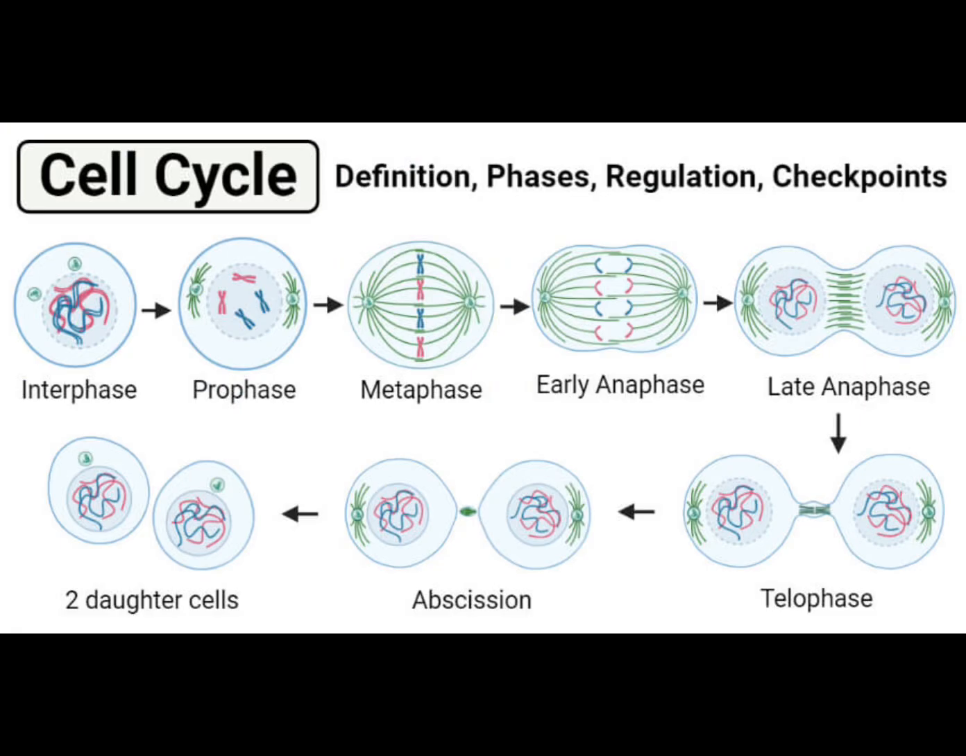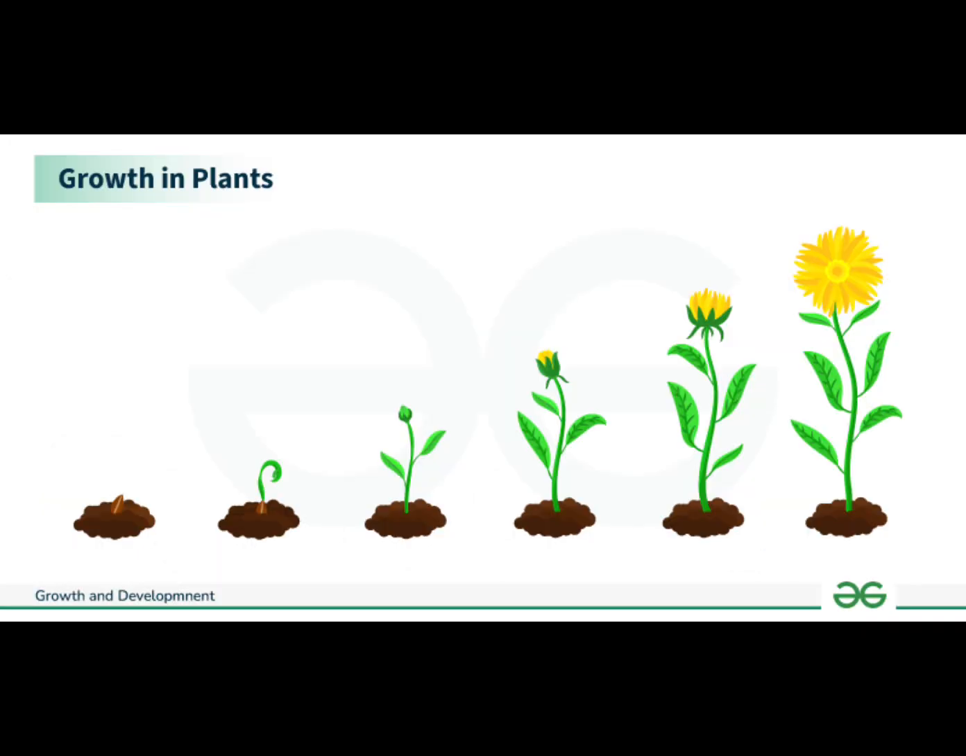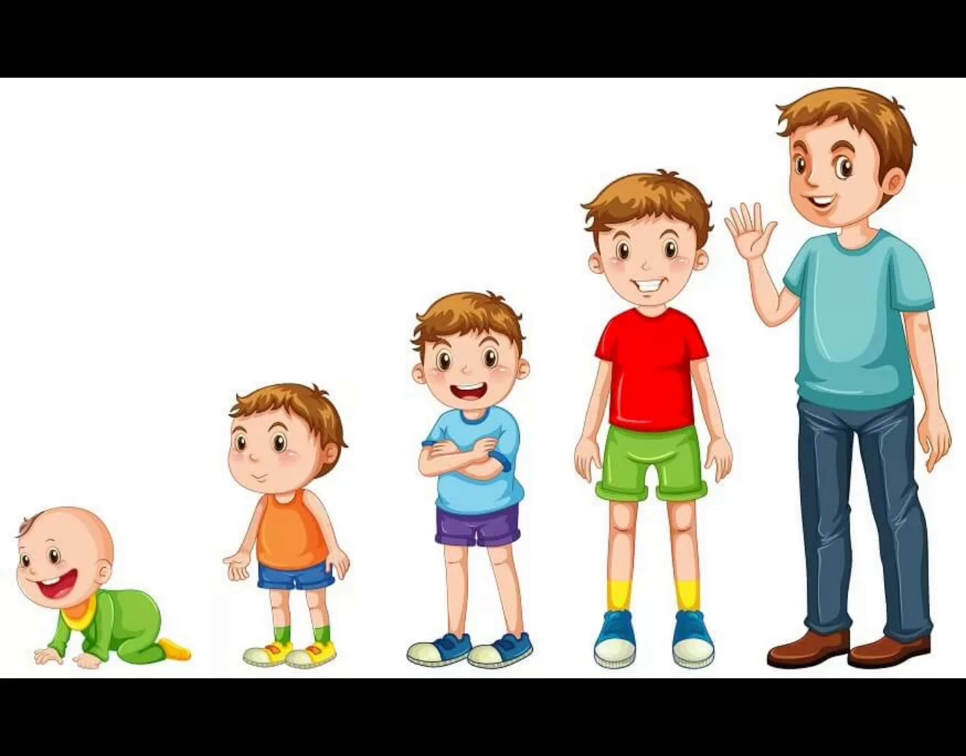Number 3. Growth and development. Another important characteristic is growth and development. Living organisms increase in size and undergo changes throughout their life cycle. Growth involves an increase in cell number or cell size, while development refers to the changes that help an organism reach maturity. For example, a seed grows into a plant and a baby develops into an adult.